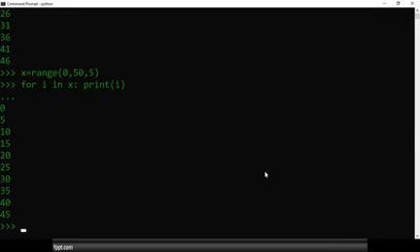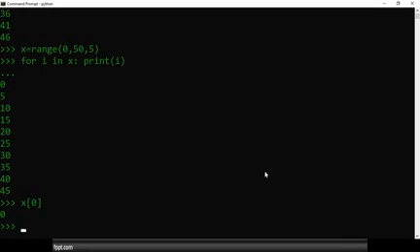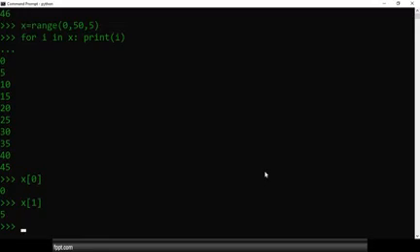Let's try to change the value of that range. Here I am printing x of 0. x of 0 is 0. x of 1, see, we get the value 5. Now I am trying to change that value: x of 1 equals 100. Okay, can I do that?